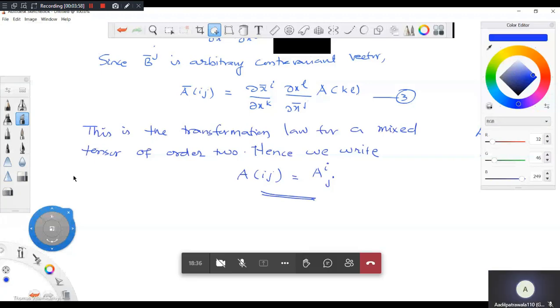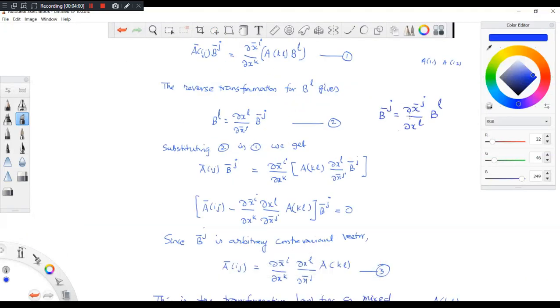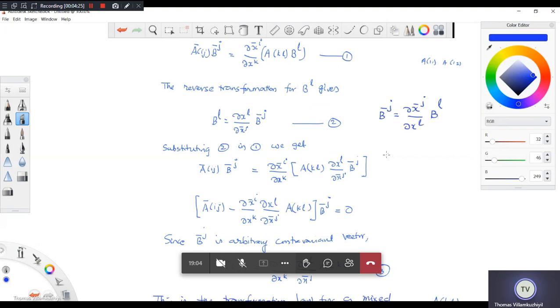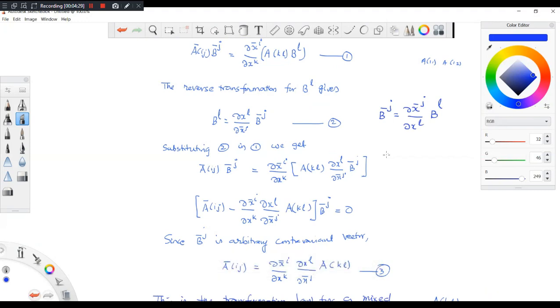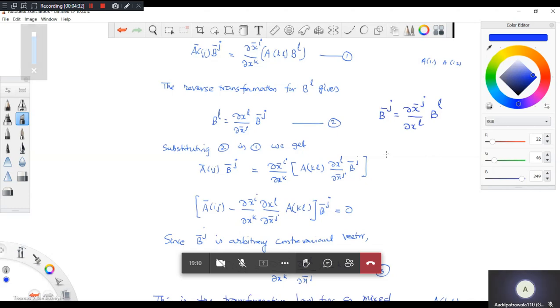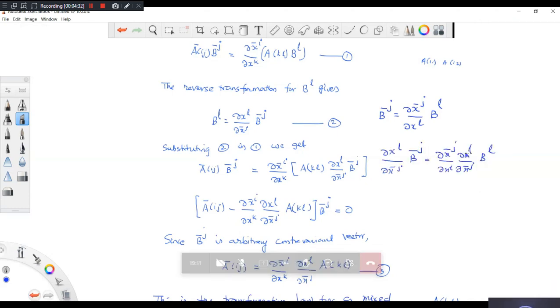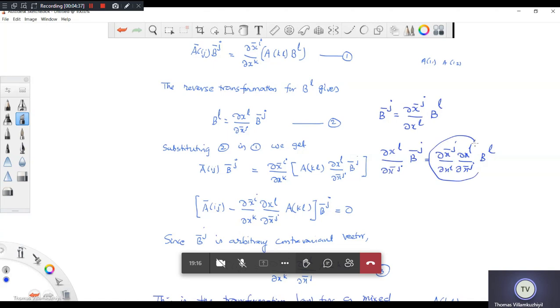How do we get the reverse transformation? On both sides, suppose I multiply by del XL by del X bar J into B bar J, which is equal to del X bar J by del XL times del XL by del X bar J into BL. Am I right or not? Yes, sir, got it. So then this will become delta, so BL will be, so this is a kind of reverse transformation.